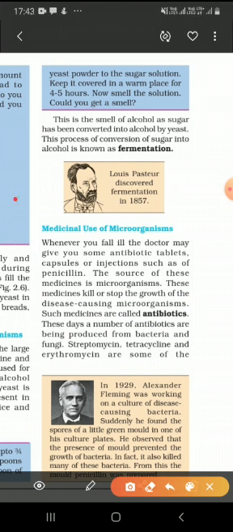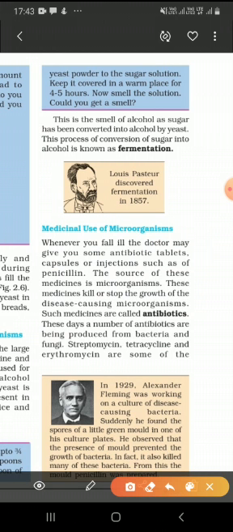These antibiotics can be in the form of capsules, tablets, or drops, like polio drops, or injections. So these medicines we call antibiotics, and microbes help in making these medicines.